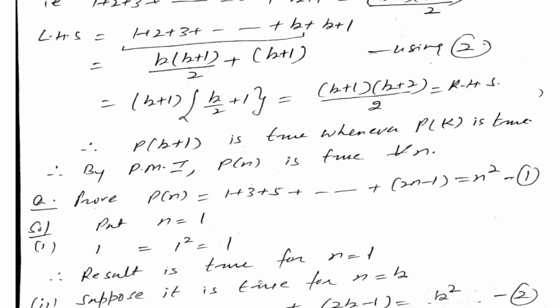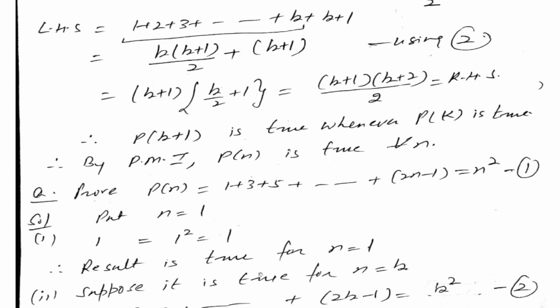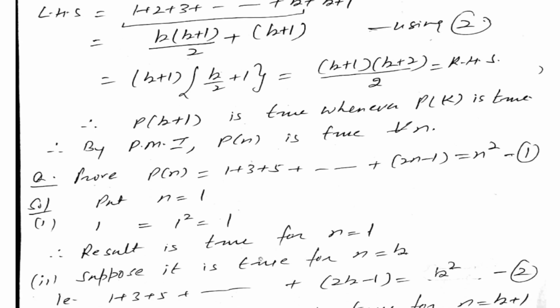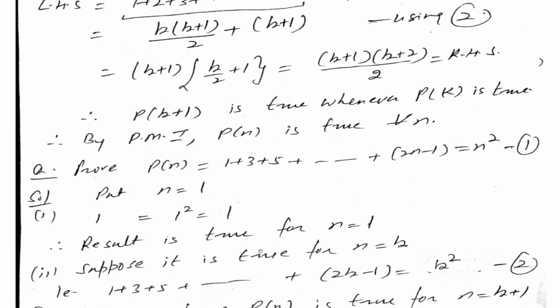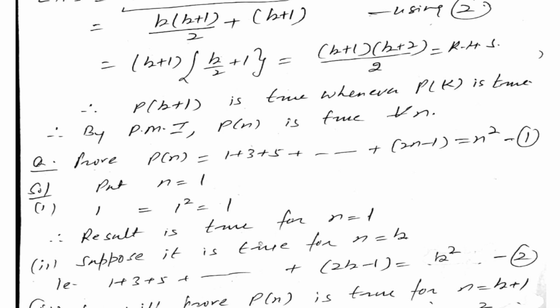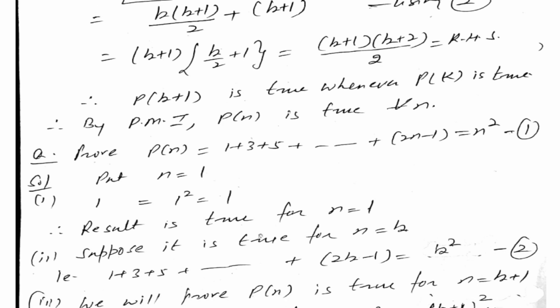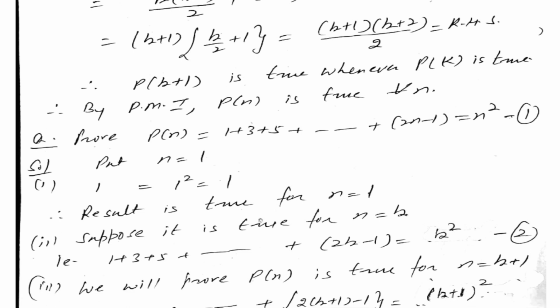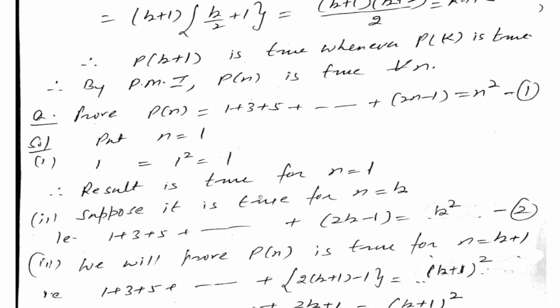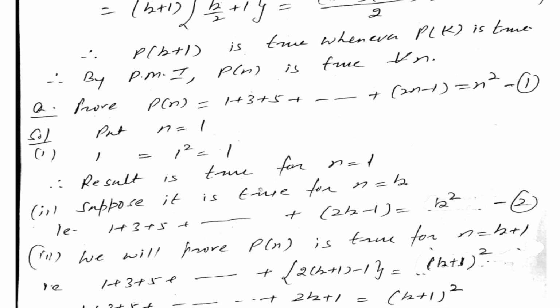Now with the help of this, we do the third step. Now we will prove that the result is true for n equal to k plus 1. It means instead of n, we have to put k plus 1 on both sides. Now we have to write the statement from the beginning: 1 plus 3 plus 5 plus, putting n equal to k plus 1, it means 2 into k plus 1 minus 1. Again on the right hand side put n equal to k plus 1. It means k plus 1 whole square. Now simplifying it, we are getting 1 plus 3 plus 5 plus 2k plus 1 equal to k plus 1 whole square. Now this we have to prove with the help of 2.